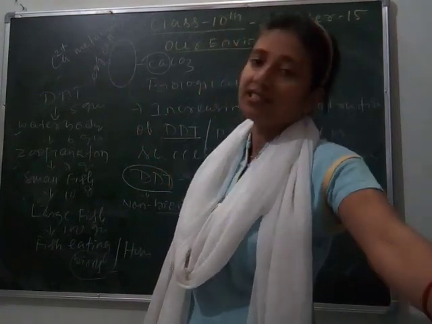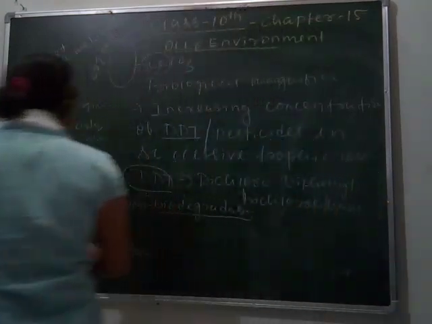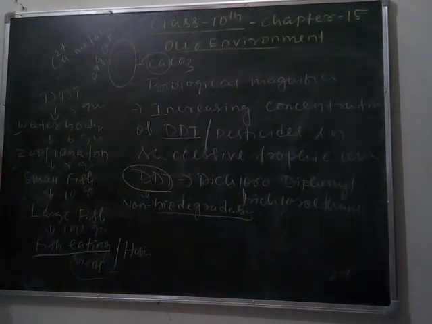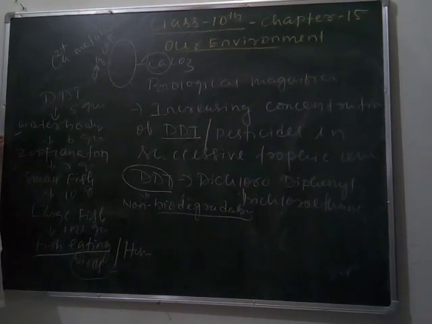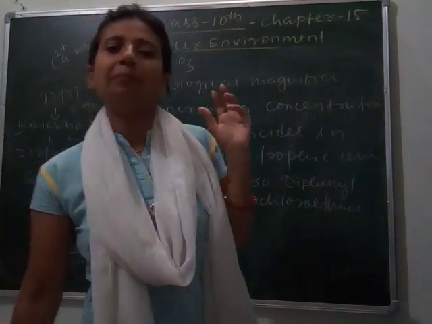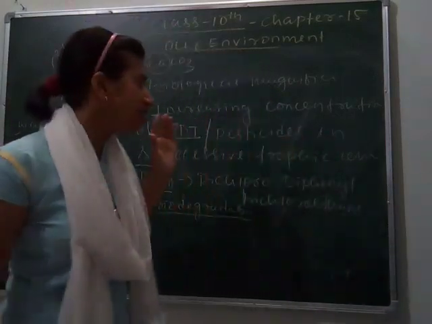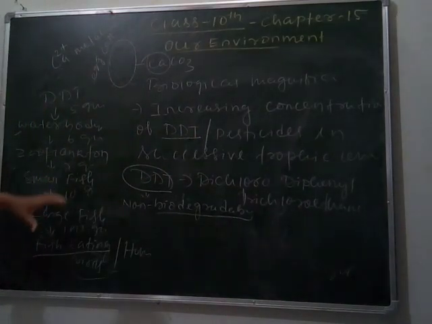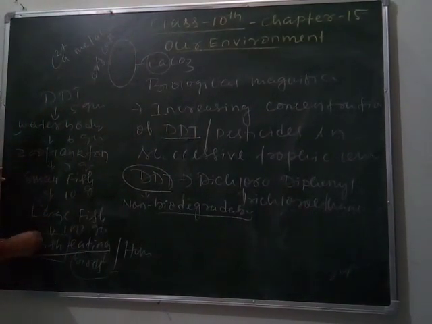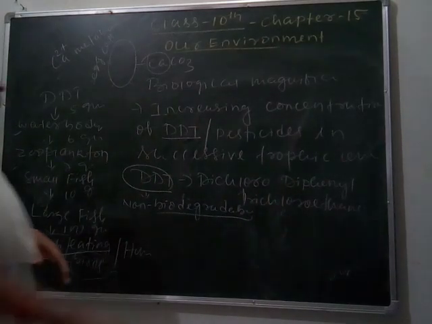Another case happens in Japan. The Japanese eat a lot of fish, so they have maximum accumulation of DDT, due to which they suffer from cancer. In the world, the most people affected by cancer are found in Japan due to this biological magnification, as they use DDT and other pesticides in the crop field, which goes to the water bodies. Most people in Japan live in or near water, so their main or cheap food is fish, and they get the accumulation of DDT. This is called biological magnification.